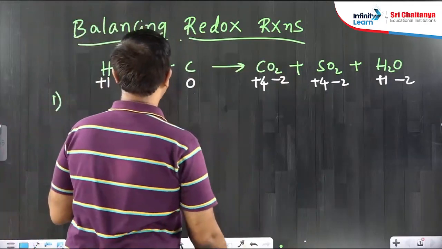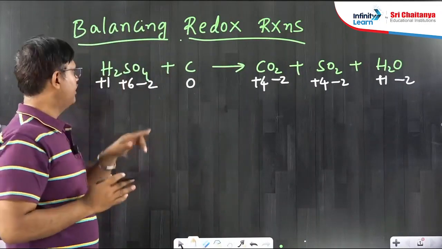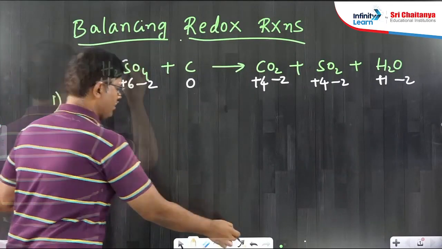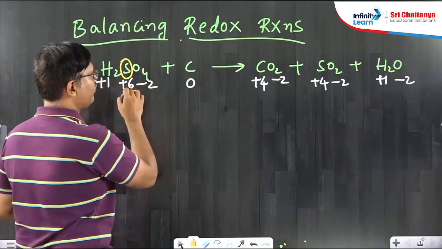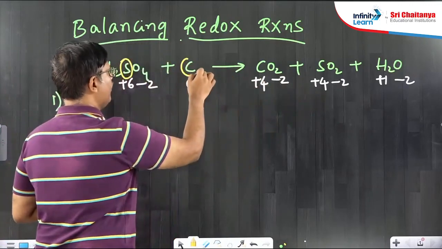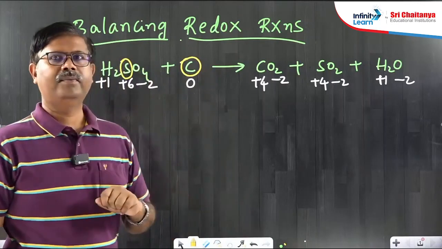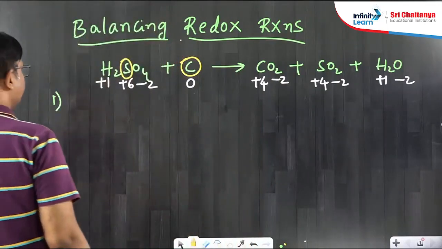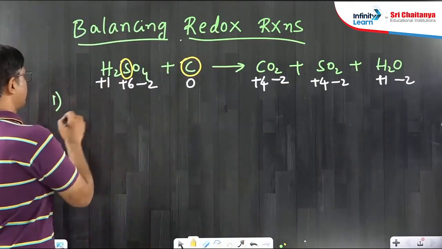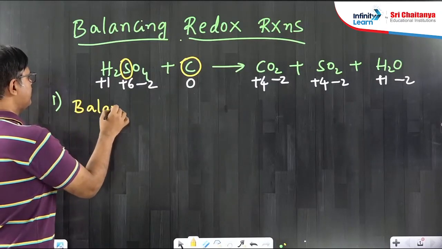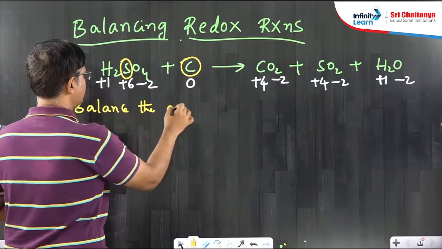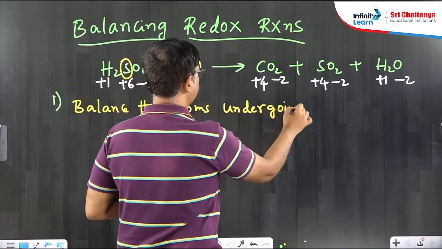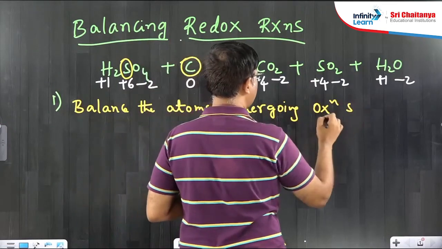Now, once you write them, which elements do I have to focus on? Those which are changing their oxidation numbers. Sulfur: see, sulfur is going from +6 to +4. And what is the other element? Carbon. These two elements only are changing their oxidation states. Whichever element is changing its oxidation state, balance the atoms undergoing change in oxidation state.